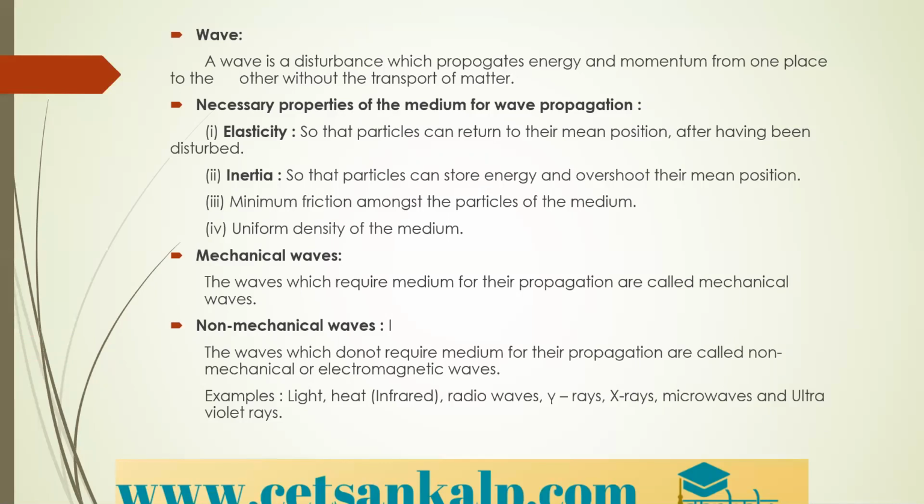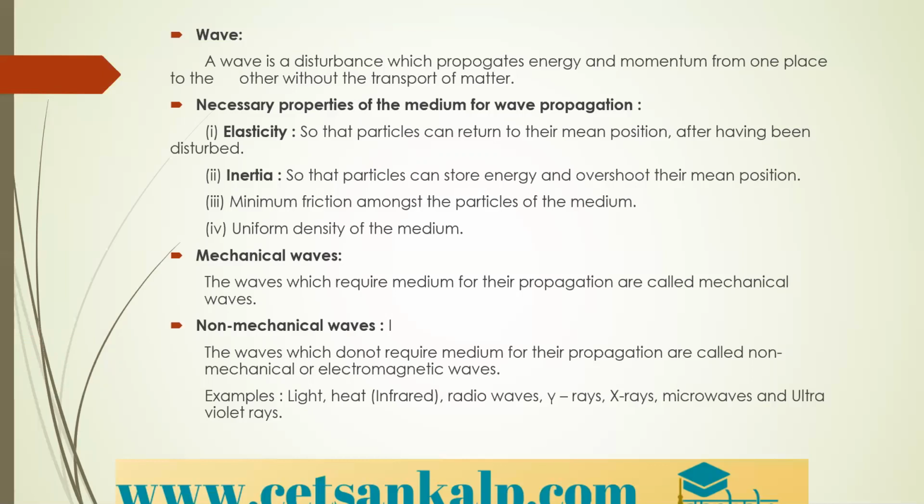That disturbance will transmit energy and momentum from one place to the other without the transport of matter. That is called a wave. Only energy and momentum is transferred, not the particle or the matter.